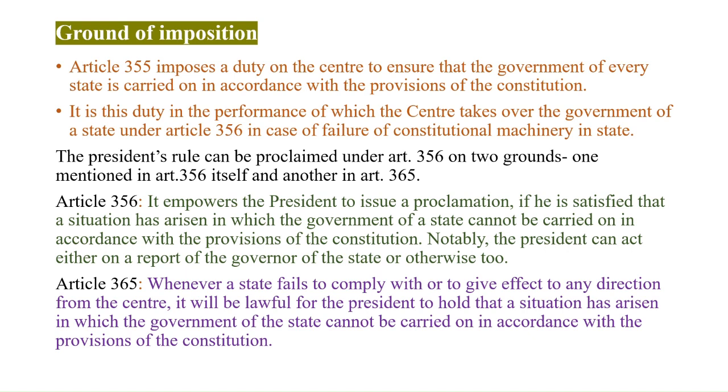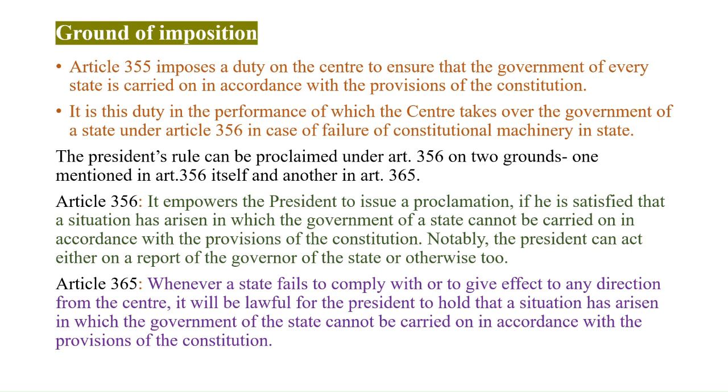The President's Rule can be proclaimed under Article 356 on two grounds, one mentioned in Article 356 itself and another in Article 365. Article 356 empowers the President to issue a proclamation if he is satisfied that a situation has arisen in which the government of a state cannot be carried on in accordance with the provisions of the Constitution. Notably, the President can act either on the report of the Governor of the state or otherwise too.